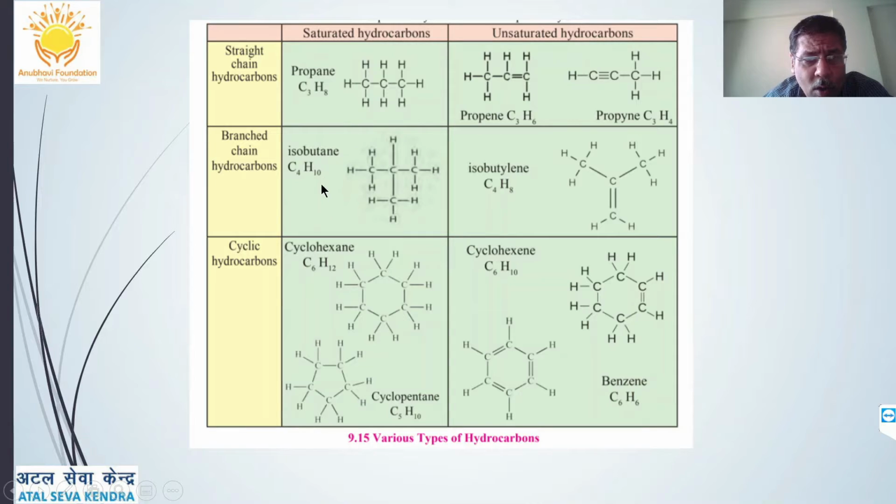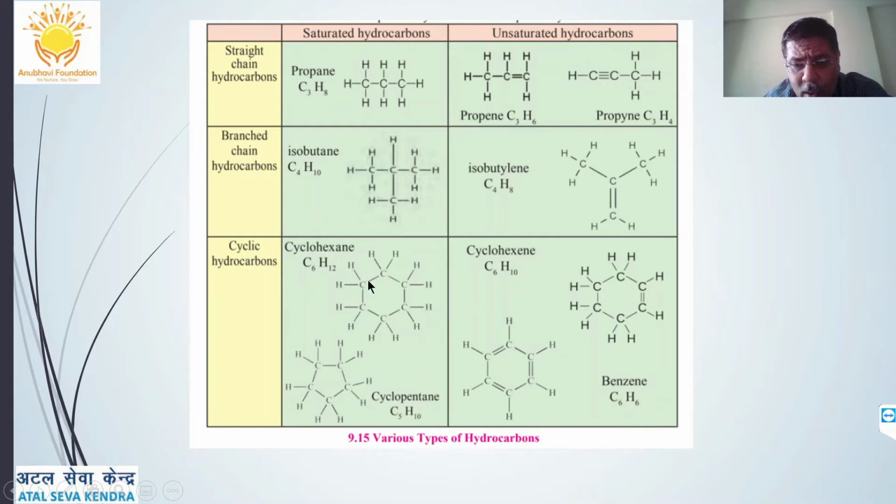Now about isobutane: three carbons are in one chain and the middle carbon has a branch, a methyl group attached to it. Then isobutylene is an alkene, and we can see the compound here. Similarly, in cyclohexane, C6H12, all the carbons are linked together in a six-membered ring, a hexagonal structure, and each carbon is attached to two hydrogens, so only single covalent bonds are present.